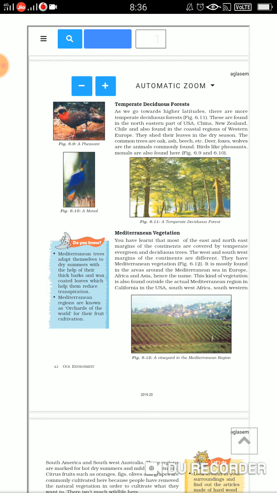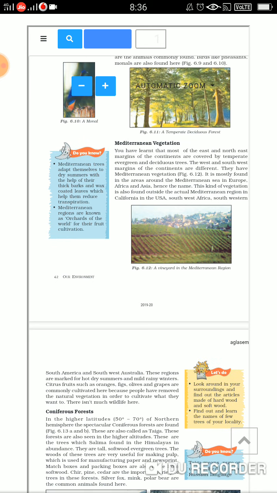Fine. Next come the Mediterranean vegetation. Now, you have learnt that most of the east and northeast margins of the continents are covered by temperate evergreen and deciduous forest. The west and southwest margins of the continent are different. Fine. Now what do they have? They have Mediterranean vegetation. You can see in figure 6.12. Fine. Now it is mostly found in the areas around the Mediterranean Sea.